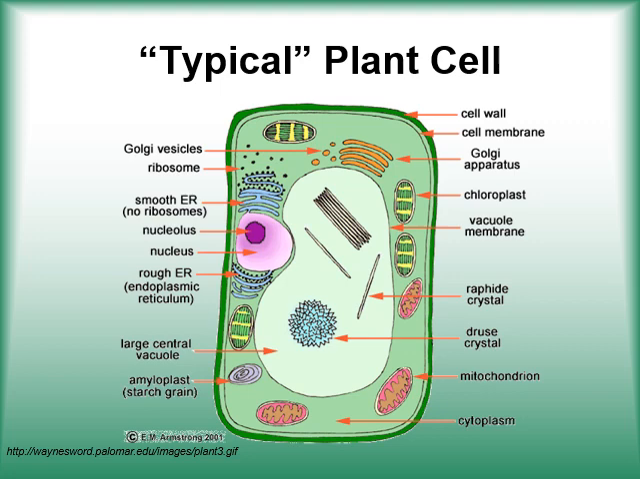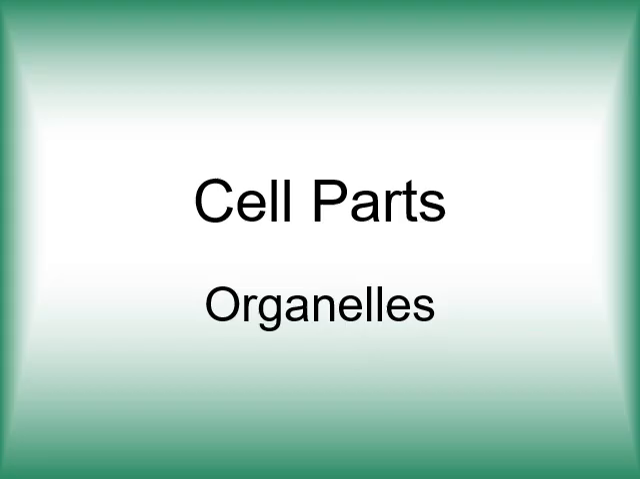And rough endoplasmic reticulum, smooth endoplasmic reticulum. Nucleus in a plant cell is in the peripheral area, but in an animal cell it is located at the center of the cell. Golgi vesicles, ribosomes, etc. Okay.